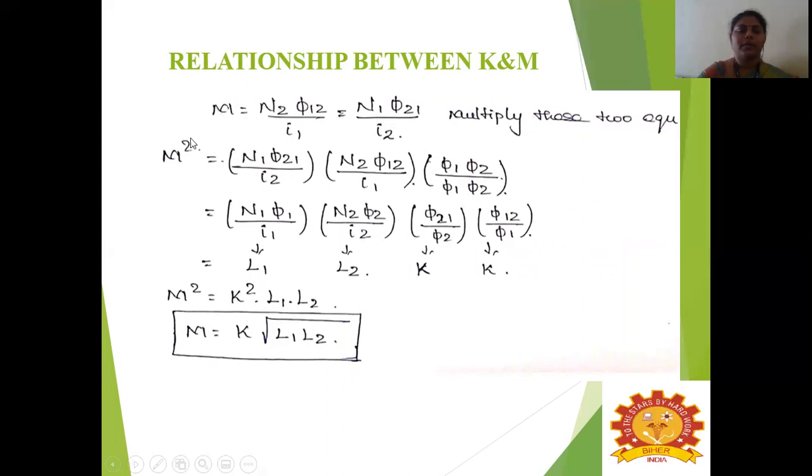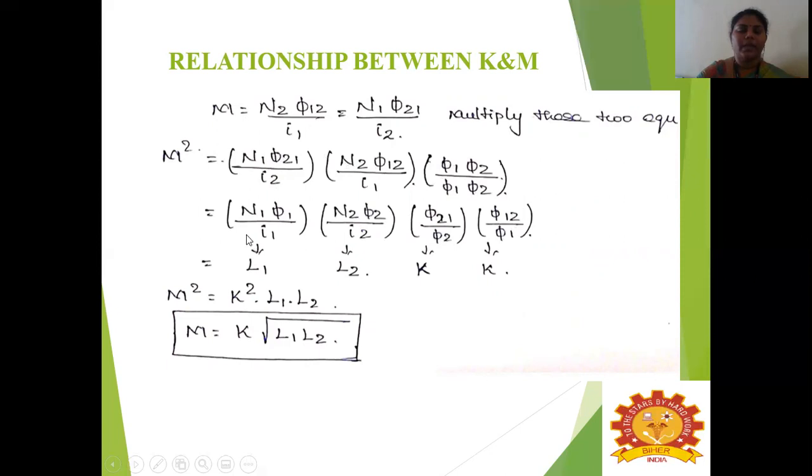So M square is equal to N1 into phi 21 divided by I2, multiplied by N2 into phi 12 divided by I1. Multiplying these, we get N1 phi 1 divided by I1 and N2 phi 2 divided by I2, and here we can separate this as phi 21 divided by phi 2 into phi 12 divided by phi 1.